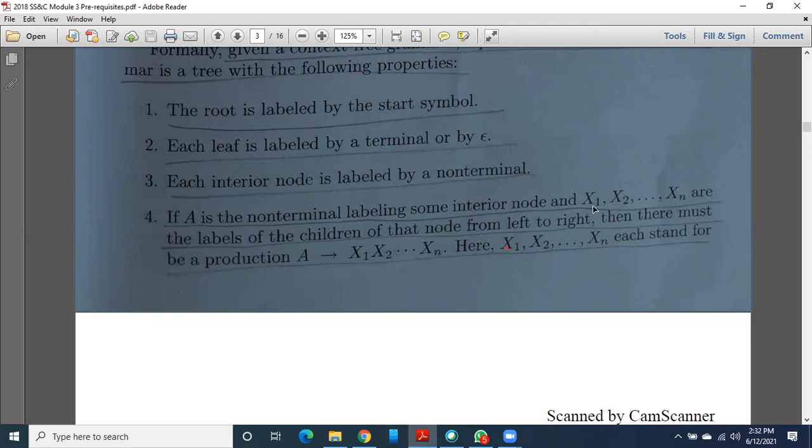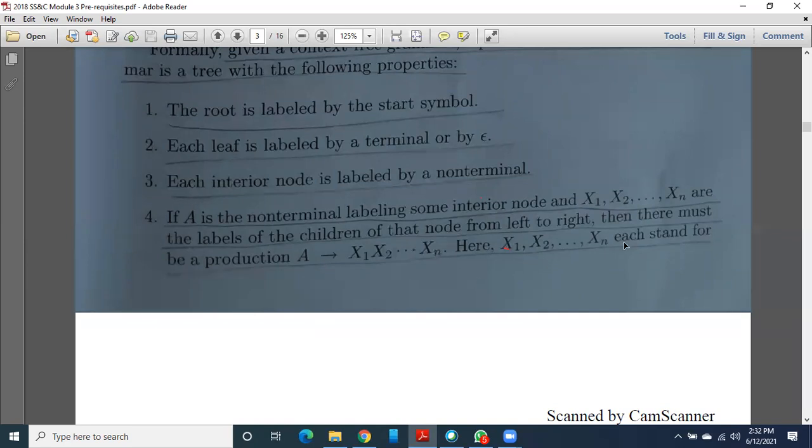It has some children like X1, X2 up to Xn. Then for the labels of those children from left to right, there must be a production like this. If A is an interior node and X1 to Xn are child nodes, then that production looks like A derives X1 X2 up to Xn.